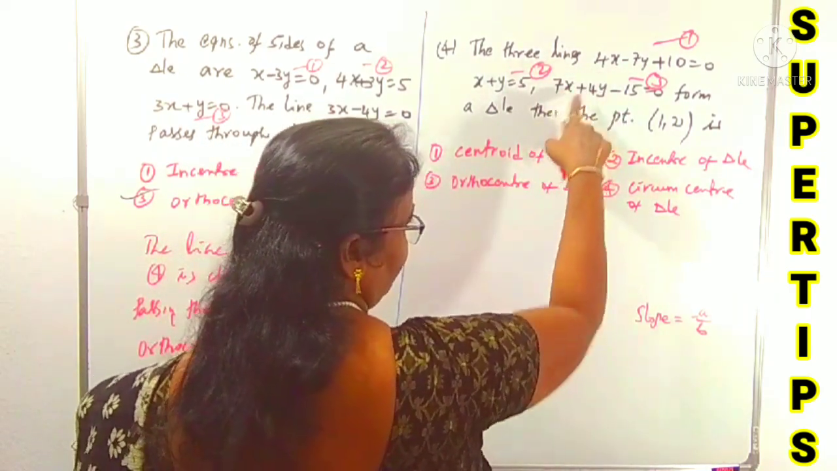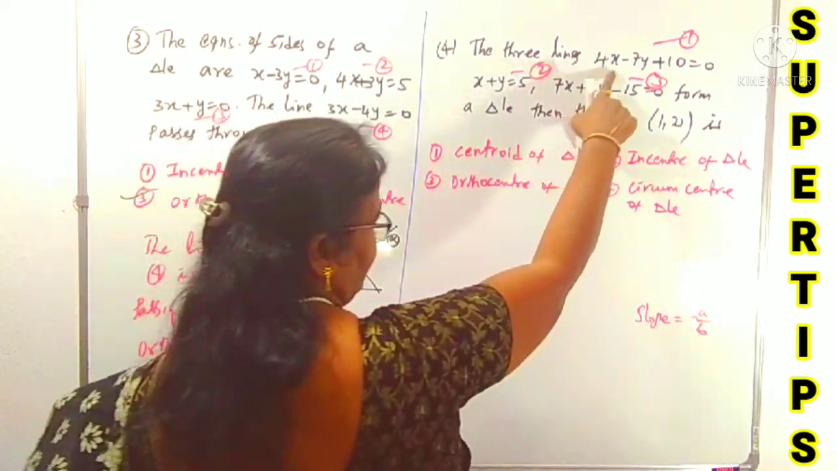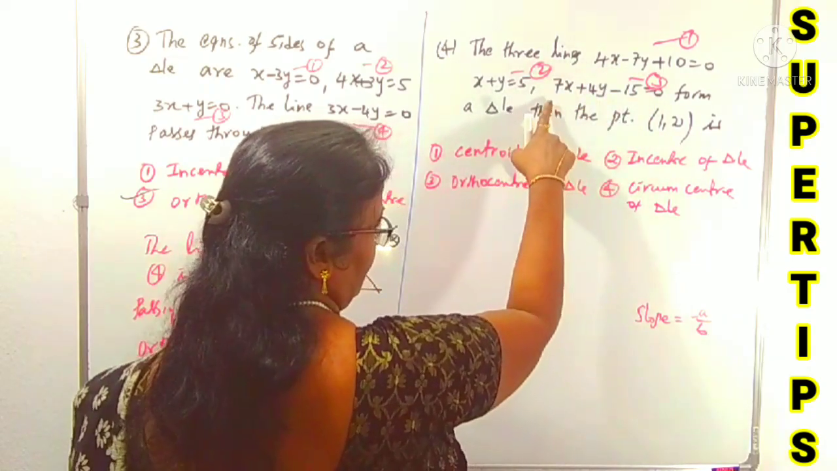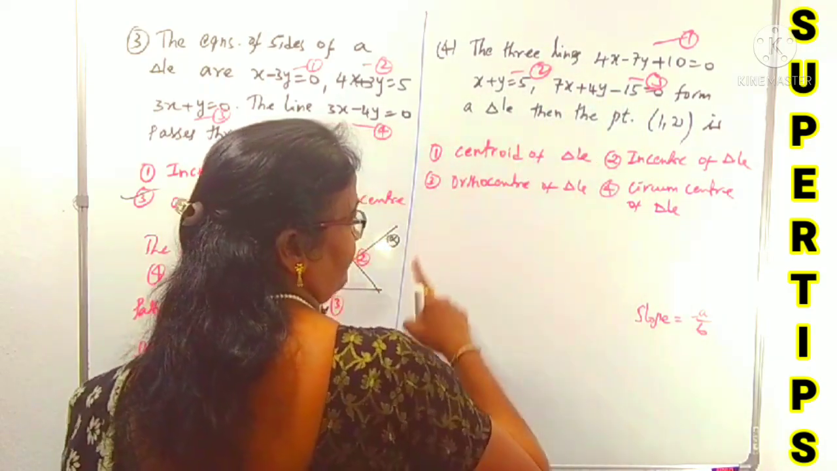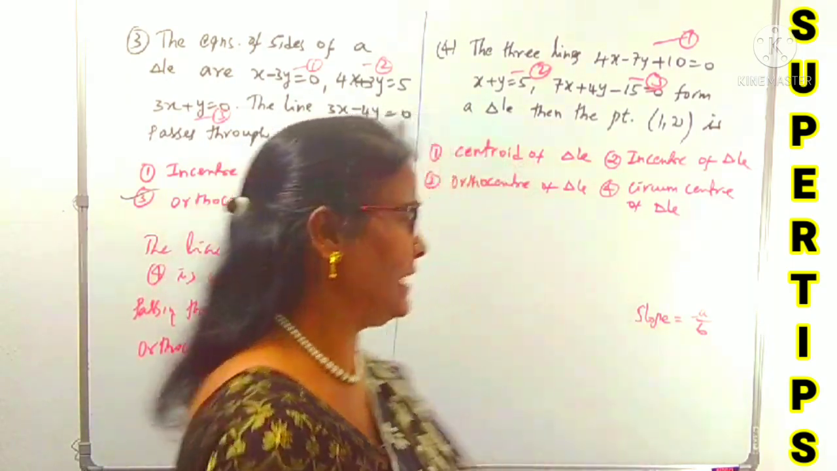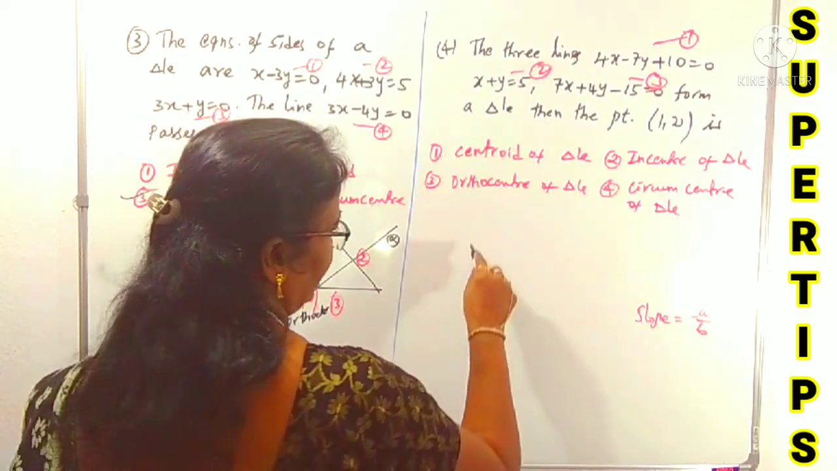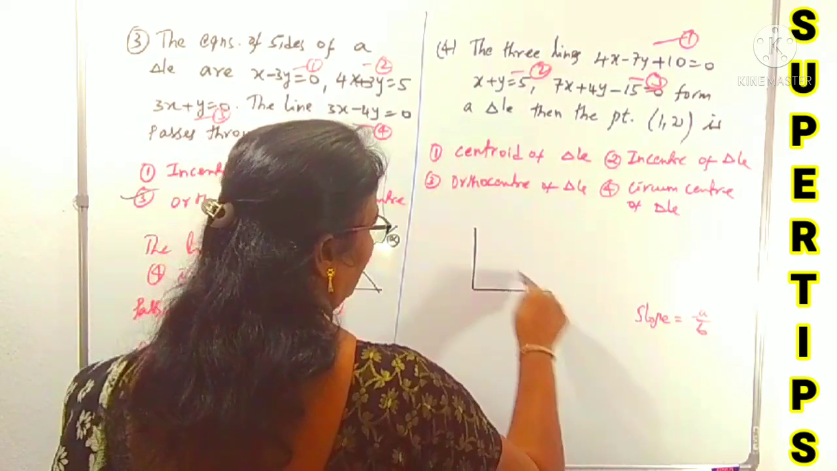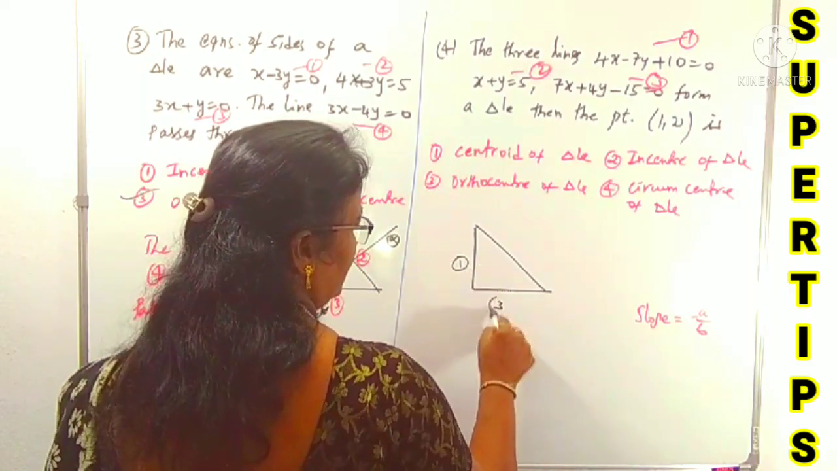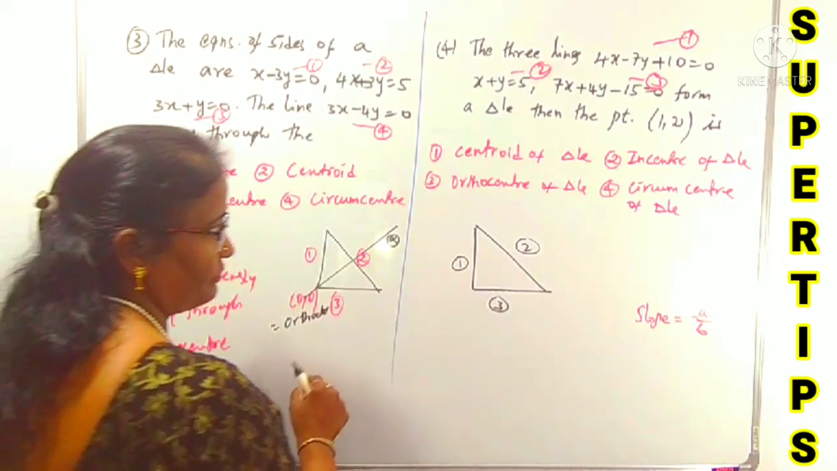4 by 7 times minus 7 by 4 is how much? Minus 1, or not? Minus 4 by minus 7 is 4 by 7, and the other is minus 7 by 4. So 4 by 7 into minus 7 by 4 is minus 1, which clearly means this forms a right angle triangle. The sides of the right angle are lines 1 and 3, and the hypotenuse is the second equation, just like the previous question.